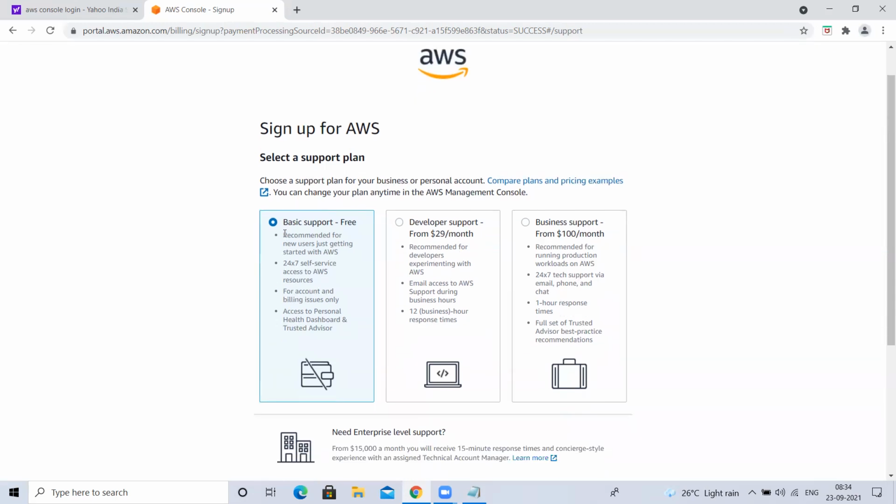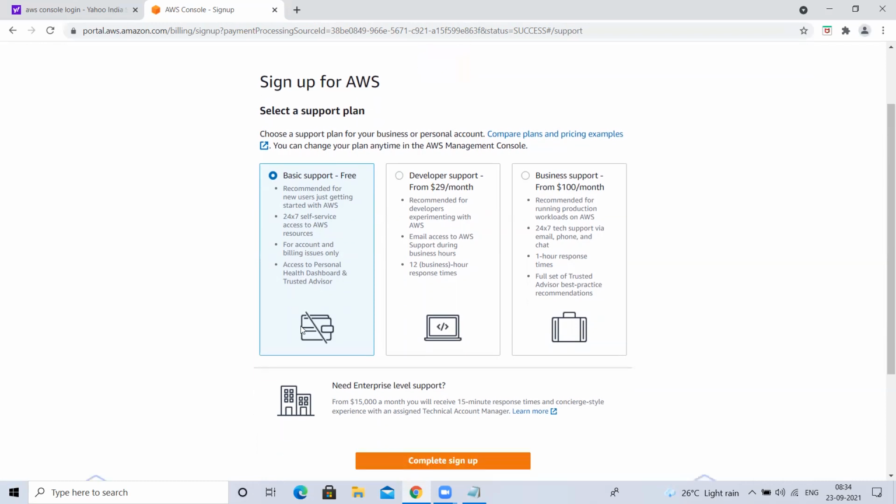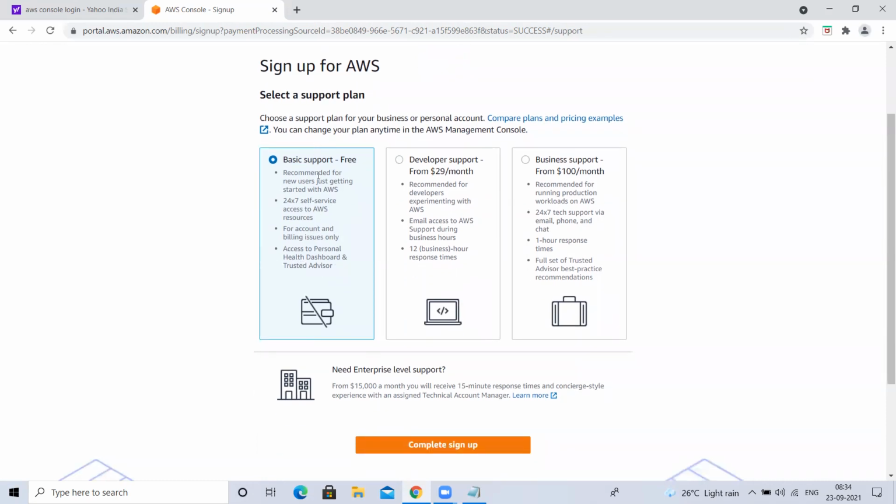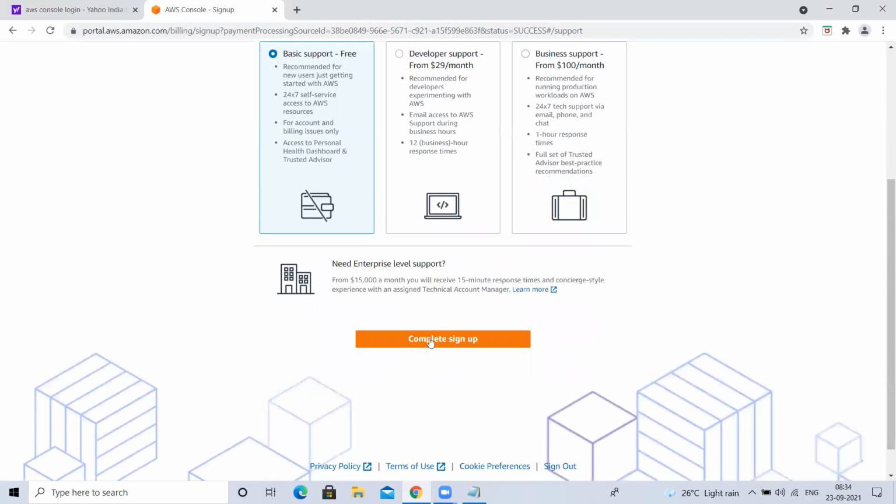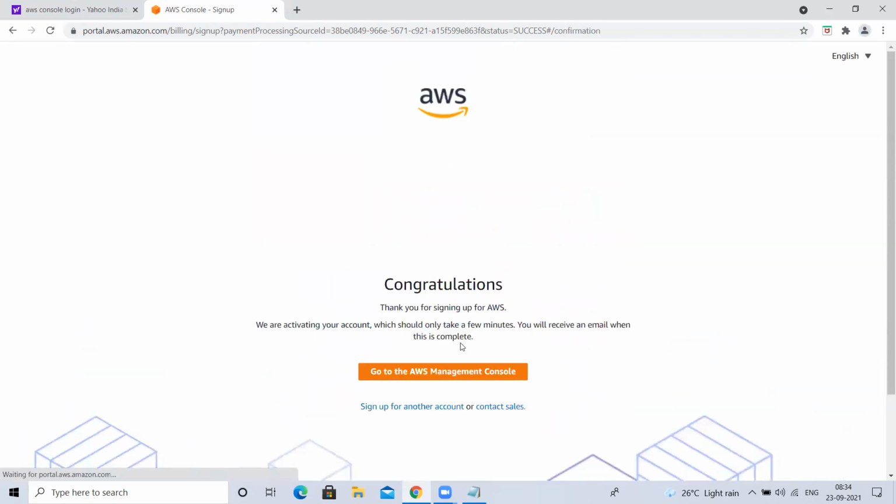So we'll select this. It is recommended for new users just starting with AWS, with 24/7 self-service access. You can access AWS resources anytime. For billing and account related things, you can create a support request. I'll show you this. Access to the personal health dashboard and all, you can utilize this. Okay, we'll select this blindly. We select this basic support, and this is the final step. Complete sign up. This is how we create an AWS account.